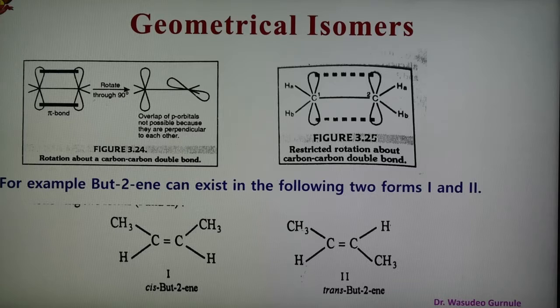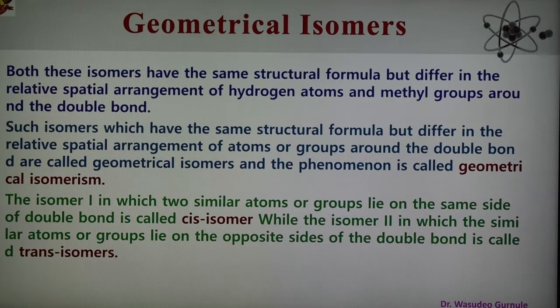Now in this case also we can say that both these isomers have the same structural formula but differ in the relative spatial arrangement of the hydrogen atom and the methyl group around the double bond. So these isomers which have the same structural formula but differ in their relative spatial arrangement of atoms or groups are known as geometrical isomers, and the phenomenon is known as geometrical isomerism. What is geometrical isomerism?